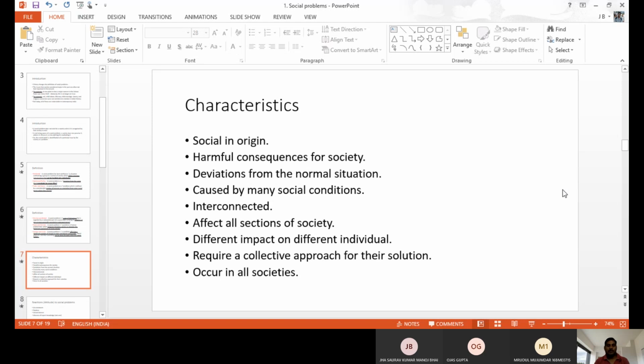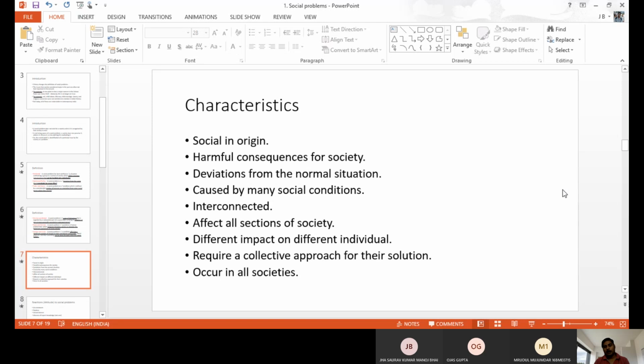That is also one of the characteristics of social problems: they occur in all societies. We cannot say it is only underdeveloped, developing, or developed countries. Not like that. Every country has some issue. For example, poverty is there.